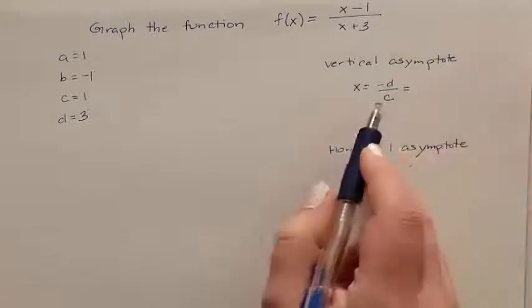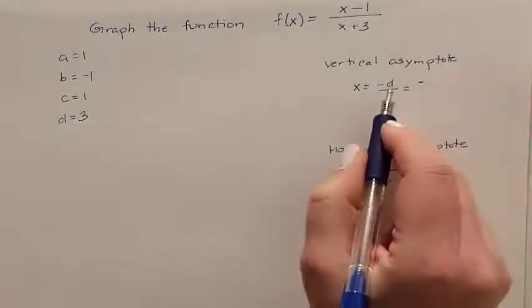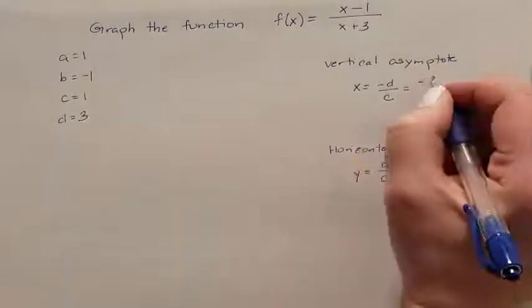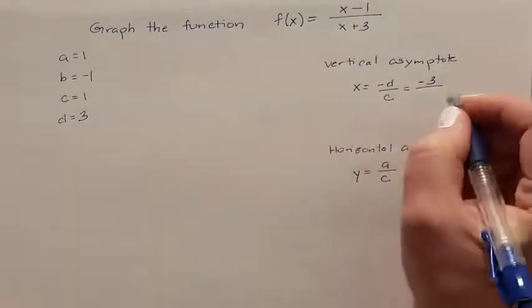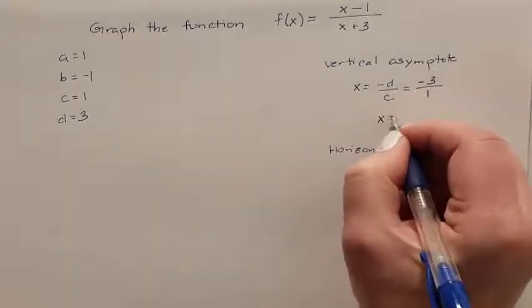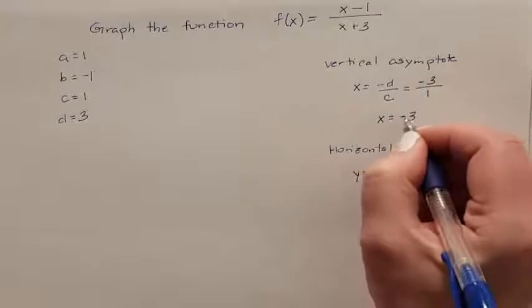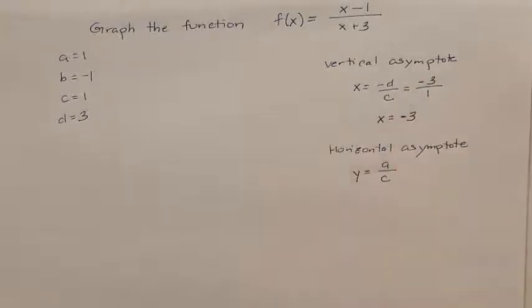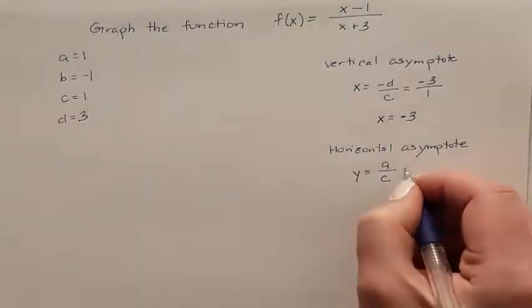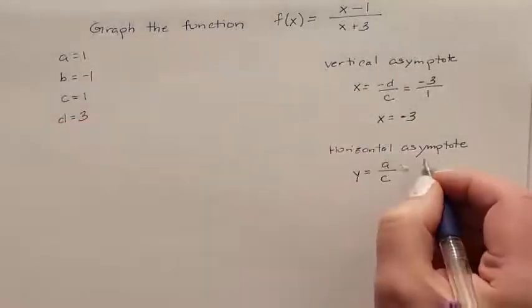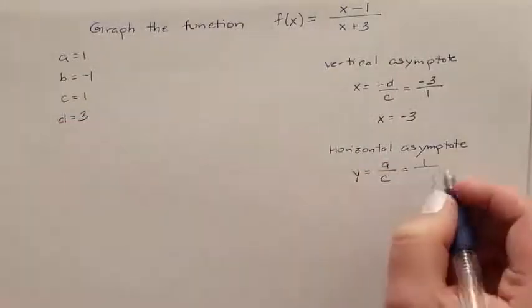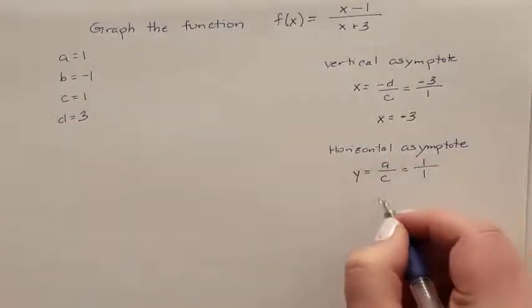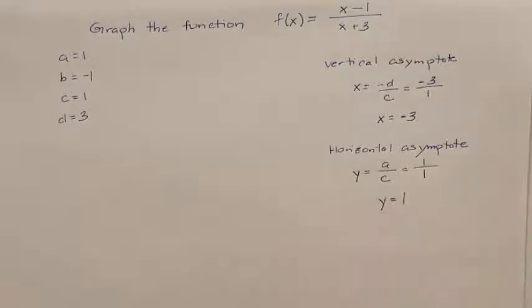So for my vertical asymptote, I need a negative. Now I've got to go find d. D is a 3, all over my c, which is a 1. So my vertical asymptote is negative 3, because negative 3 divided by 1 is negative 3. Horizontal asymptote: my a is a 1, and my c is also a 1. 1 divided by 1 is 1, so I know my horizontal asymptote is 1.